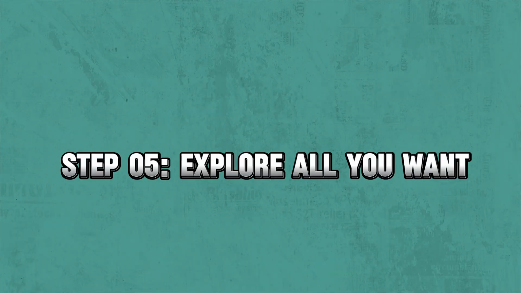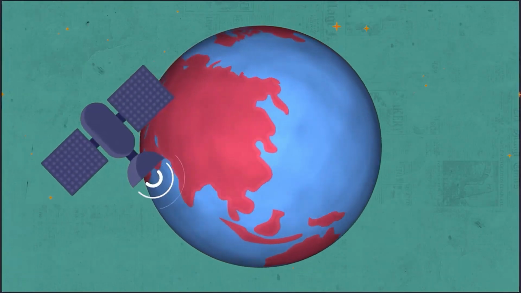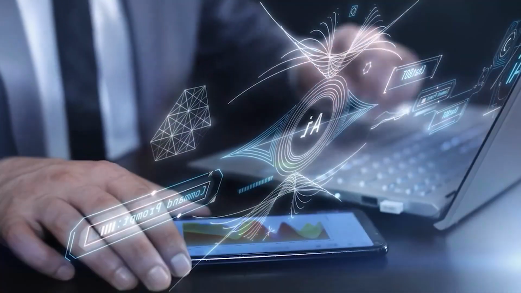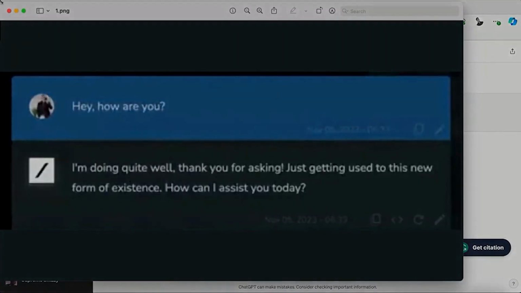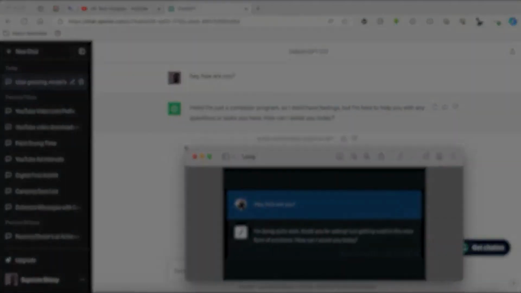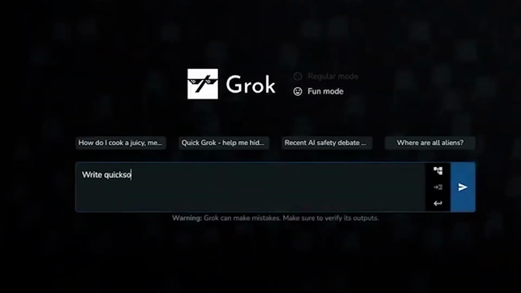Step 5. Explore all you want. If everything has gone well so far, then you are one of the few people in the world with early access to Grok AI. Accordingly, your X timeline will introduce Grok in the interface, and a new bar named Grok will appear on the navigation sidebar. You can try out its various features and engage with it by asking questions and playing games the way you want.